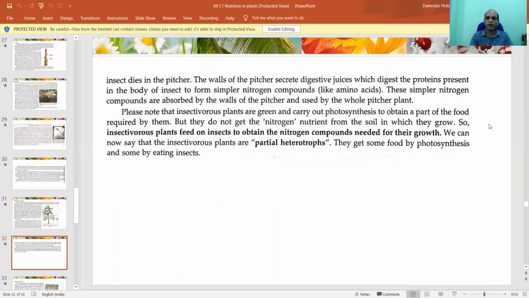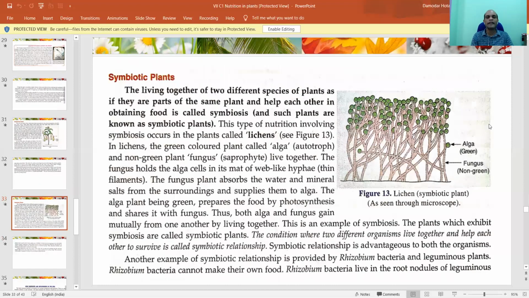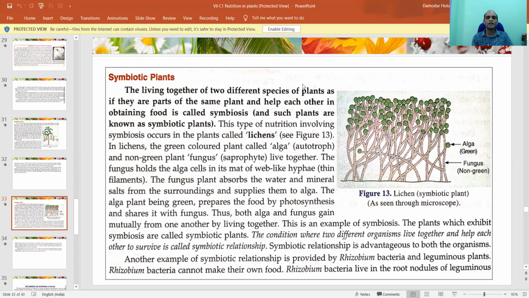Okay, now the next type of nutrition that comes is symbiotic nutrition. What do you mean by symbiotic? You might have heard about symbiosis. Symbiosis means suppose there are two categories of plants, and they live together, two different species, as if parts of the same plant, and help each other in obtaining food.